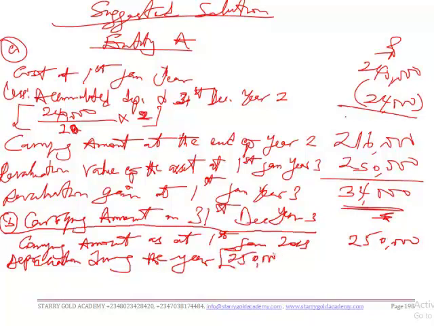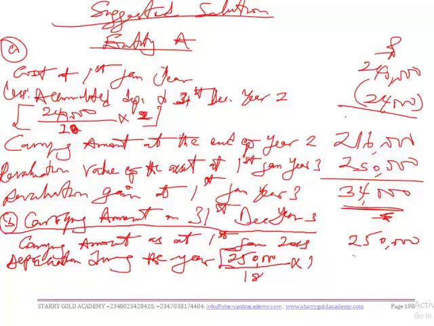Okay, so we are told that as at 1st January year 3, the useful life remains the same. Two years have gone already, so we have 18 years left. So you do 250,000 divided by 18 years multiplied by 1.